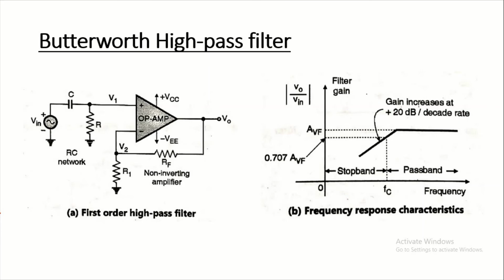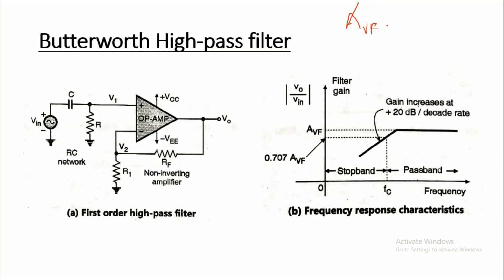The first order high pass filter is shown in figure A, and the frequency response is shown in figure B. The RC components in the figure decide the cutoff frequency of the high pass filter, and RF and R1 decide the gain of the closed loop system in the pass band, which is given by